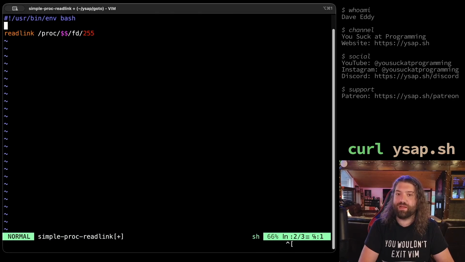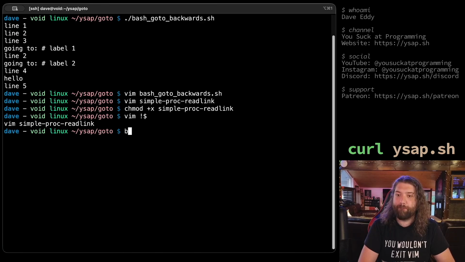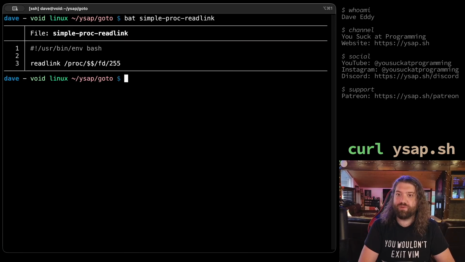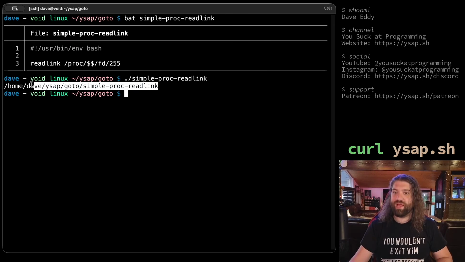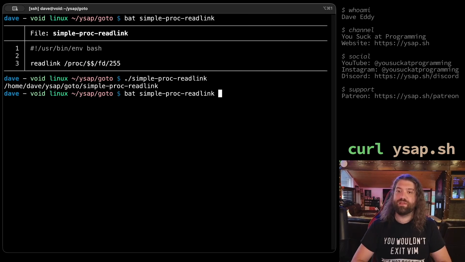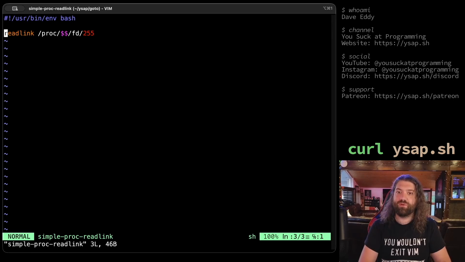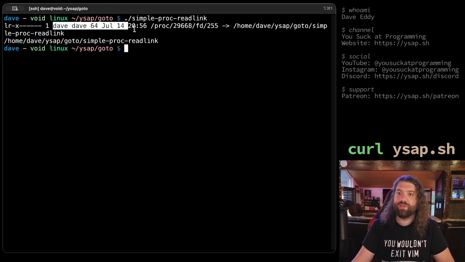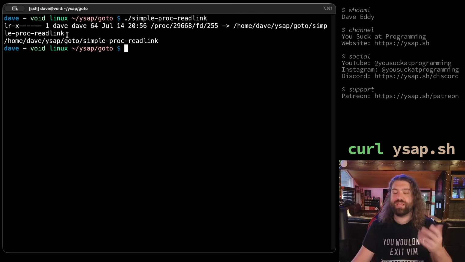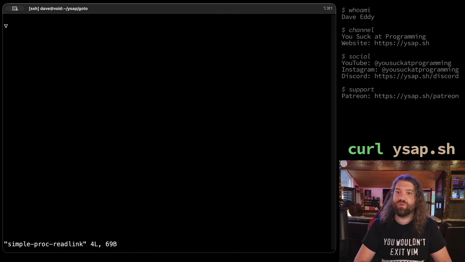Here is what's happening here. So if we bat simple proc readlink and then we run it, this actually gets the full path of the bash script because this is a symlink. We can prove that. We could do something like before we call readlink, we could just do an ls -lh on it. So we can see that, okay, here it is. It's a symlink. This is the thing, and this is what it points to. So that's what's happening here. You are finding the source code that way.